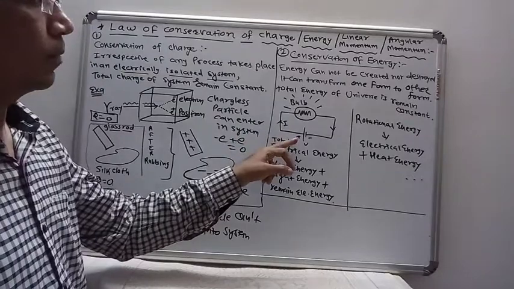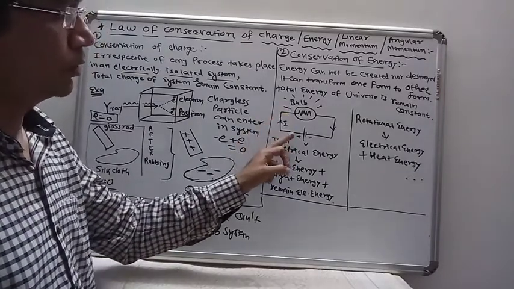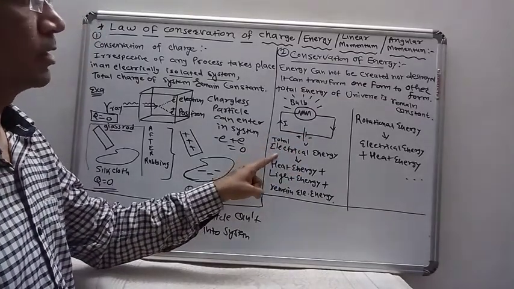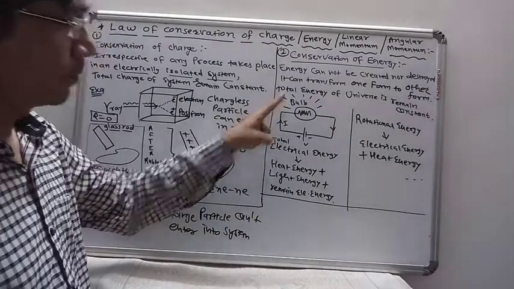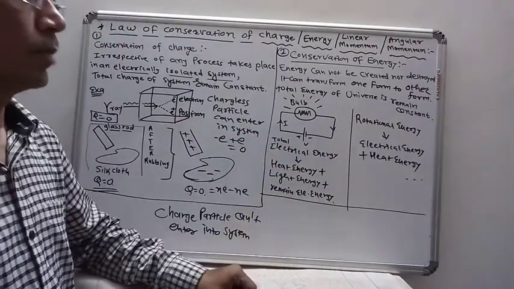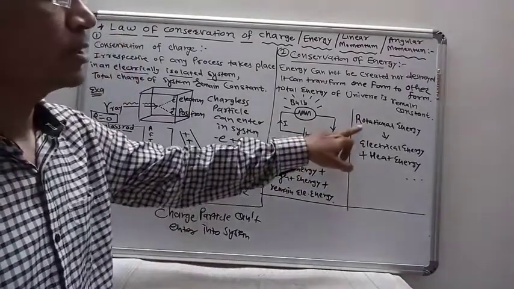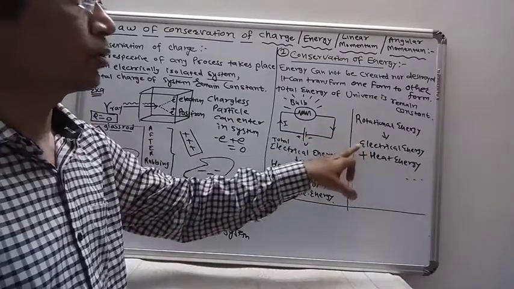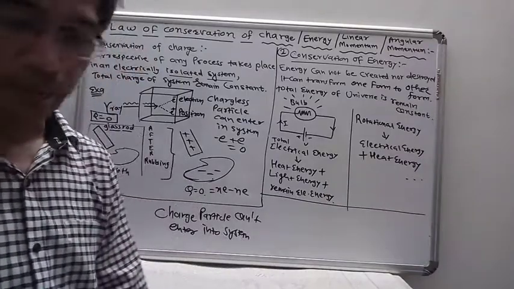Suppose we are providing electric current to a bulb using a cell, then the total electrical energy is converted into heat energy plus light energy plus remaining electrical energy. In this way the total energy remains constant. Another example, you can take rotational energy of wind energy, where rotational energy is converted into electrical energy plus heat energy. So these are the examples.